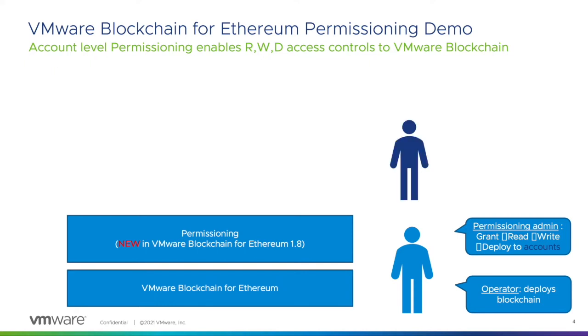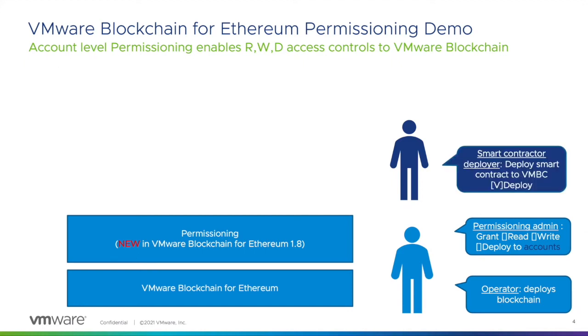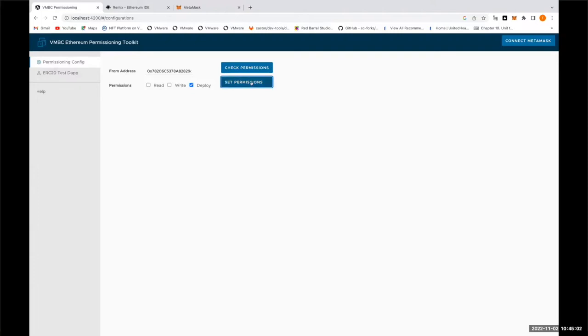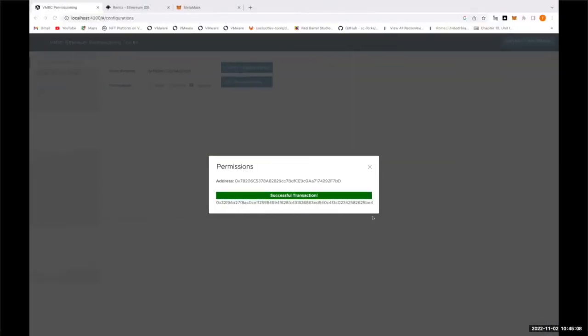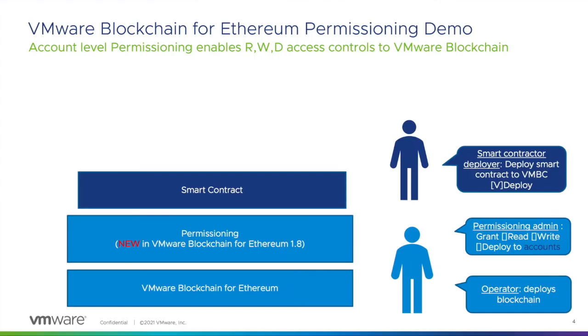For example, one of the accounts on the blockchain network desires to deploy a smart contract. Before he can do so, he needs to be granted a deploy permission from the blockchain operator or permissioning admin. Once the permission is granted, he will be able to deploy a smart contract. Once the smart contract is deployed and the network is up and running, clients and users can be joining